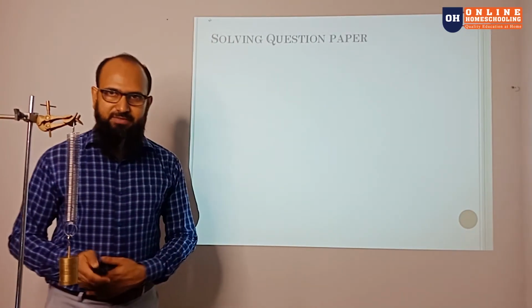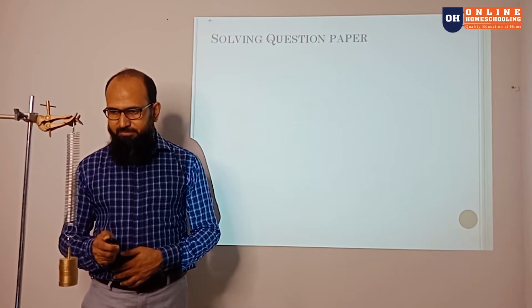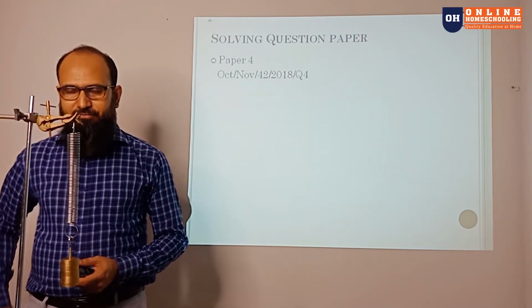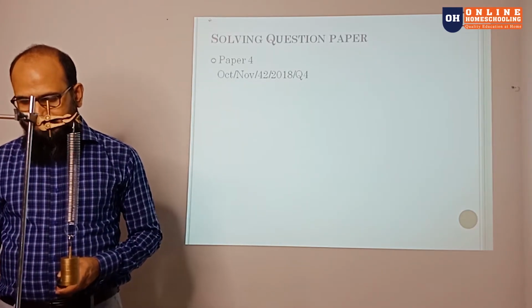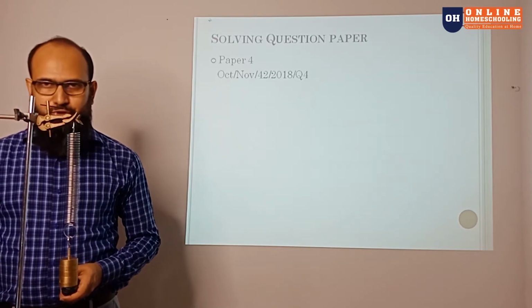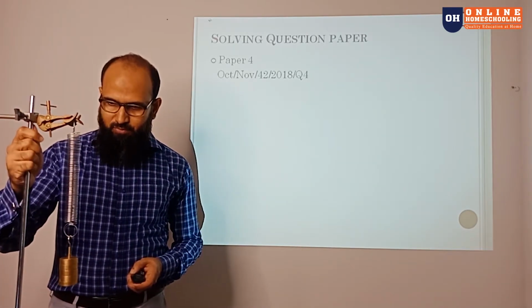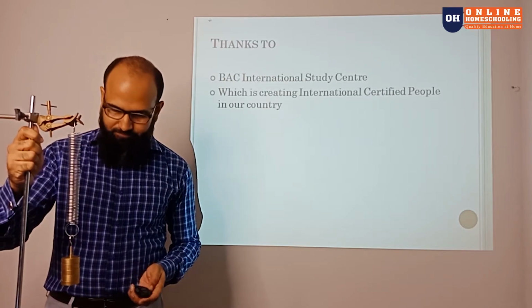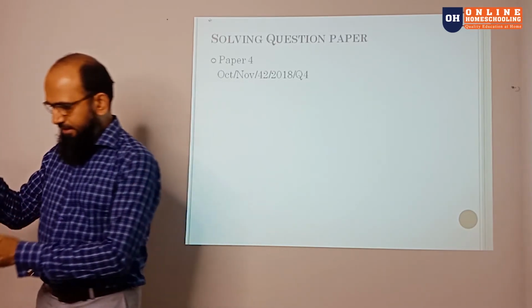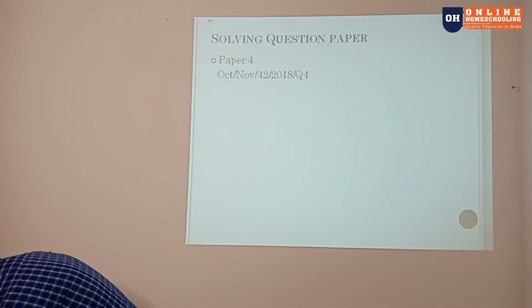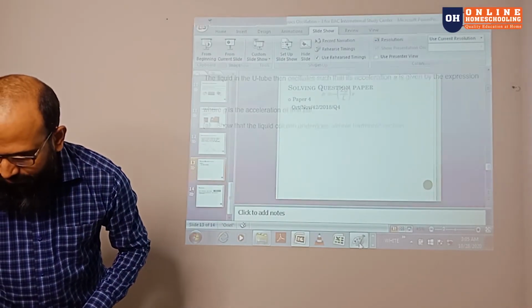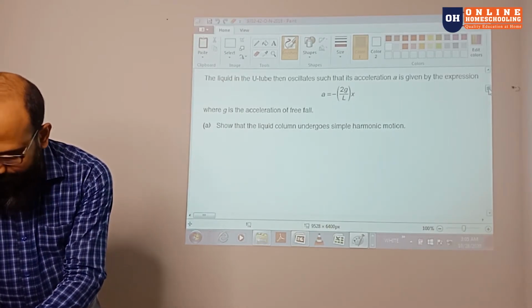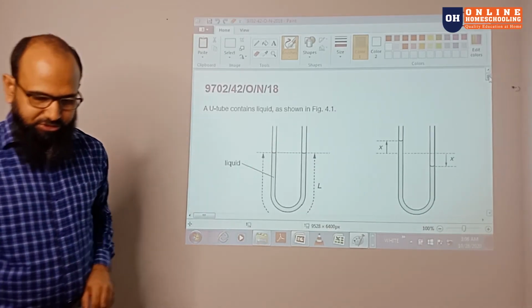There is the solving question paper. To solve a question paper, we are going to choose Cambridge paper 4, October November 2018, 4-2, and we are going to do the question number 4. Okay, so here we go with the question paper. Now you can see the question over there. I have already kept it there. So this is the question.